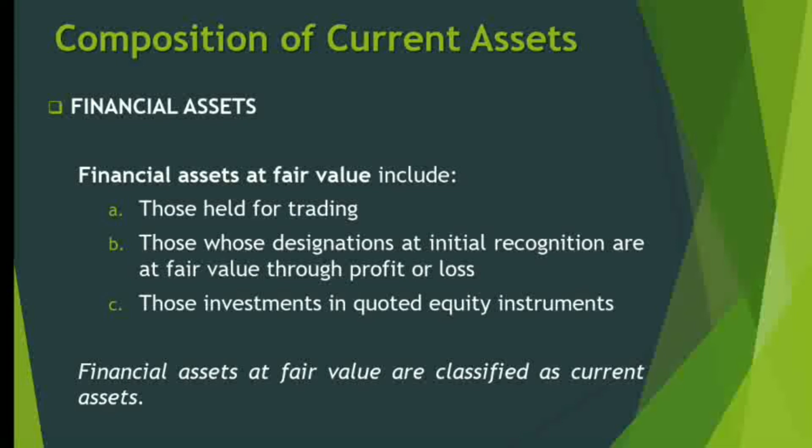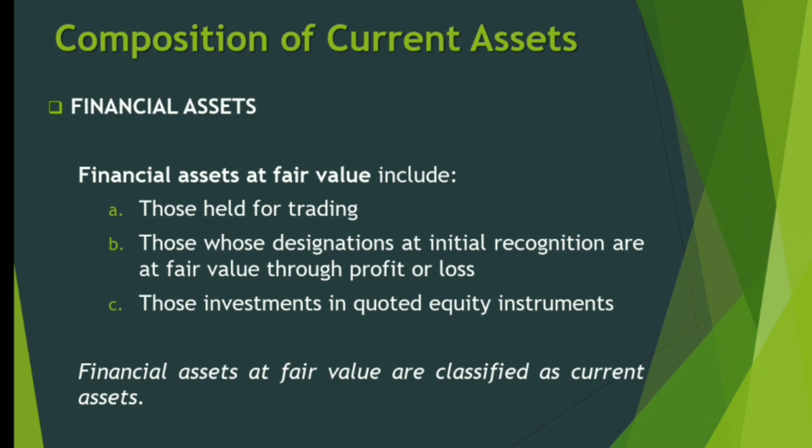Financial assets at fair value also include letter B, those whose designations at initial recognition are at fair value through profit or loss. So this is applicable only to debt securities like bonds. This is not applicable to equity securities or katong mga shares or stocks. So debt securities can be measured in a number of ways. Aside from measuring it at fair value, you can measure it at amortized cost and FVOCI, fair value through other comprehensive income. But in this case, your designation is at fair value.